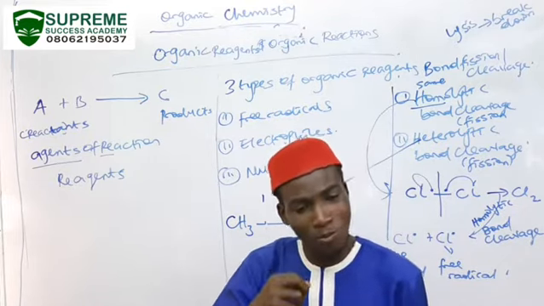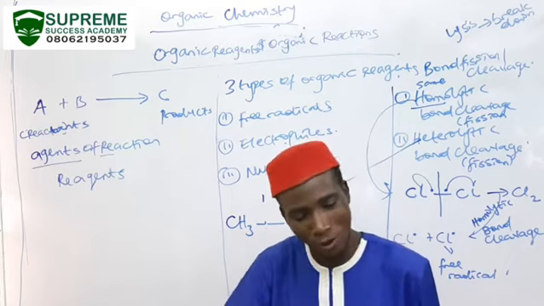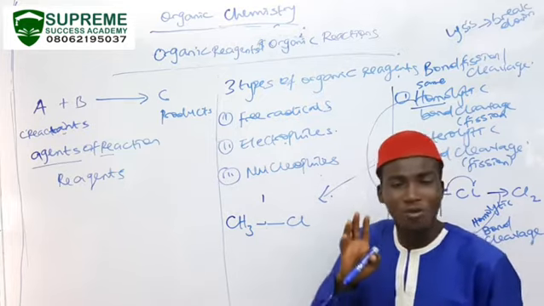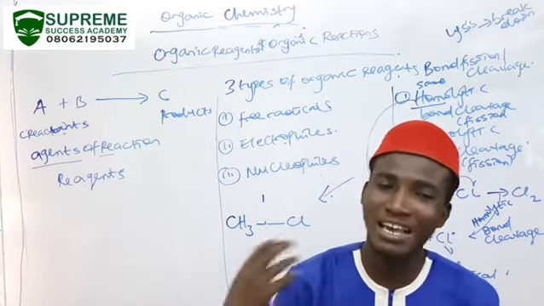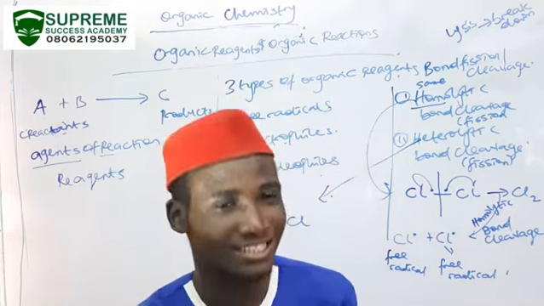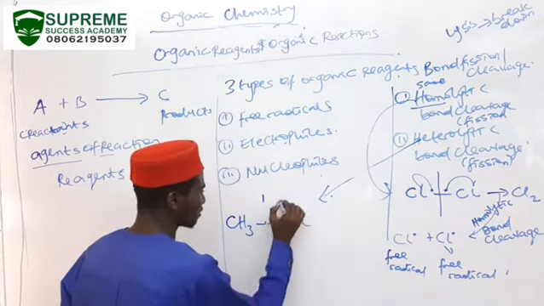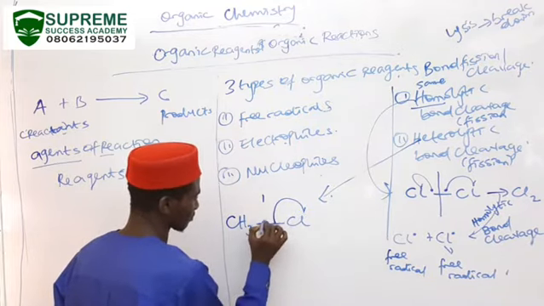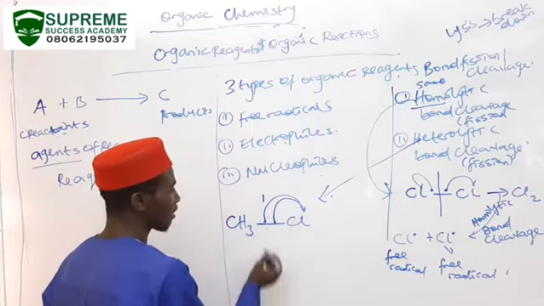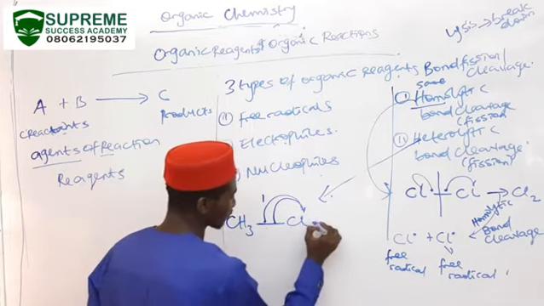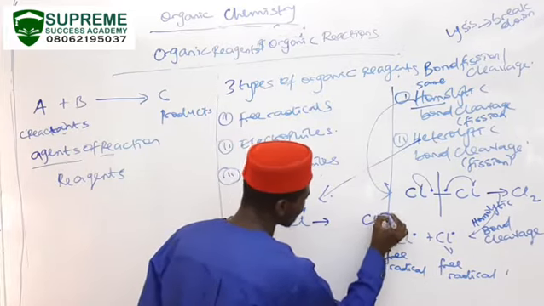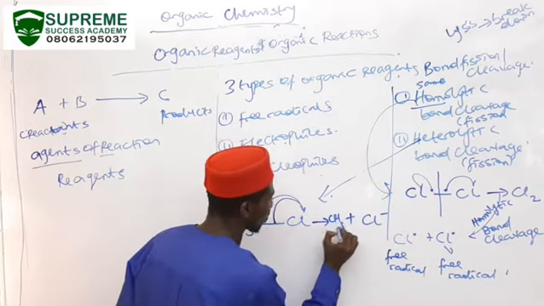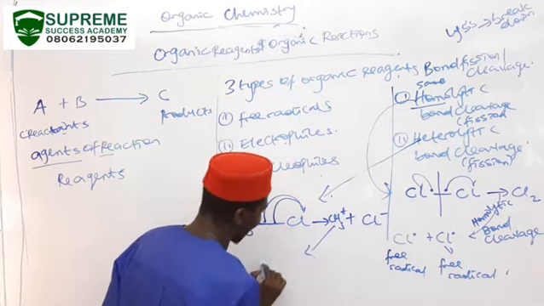That means the more electronegative atom tends to exhibit electron withdrawing effects, while the more electropositive atom tends to exhibit electron donating effects. As we can see here, these two electrons go to this chlorine. And when the two electrons go to chlorine, what do we see? We are going to see chlorine becomes negative, and the methyl becomes electropositive. So this gives us an electrophile.